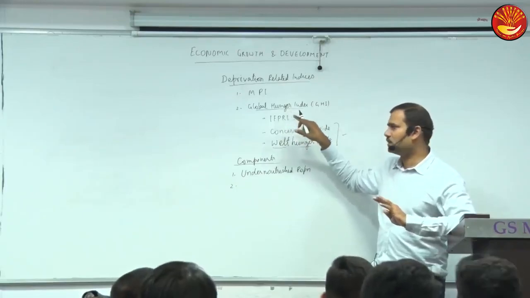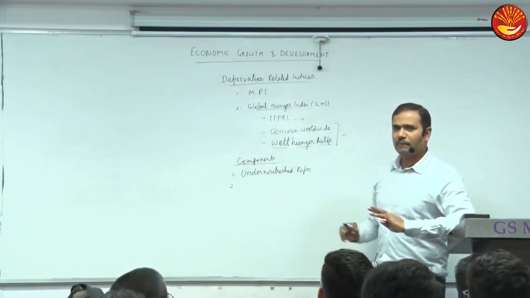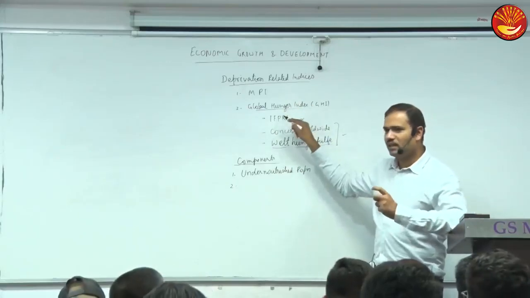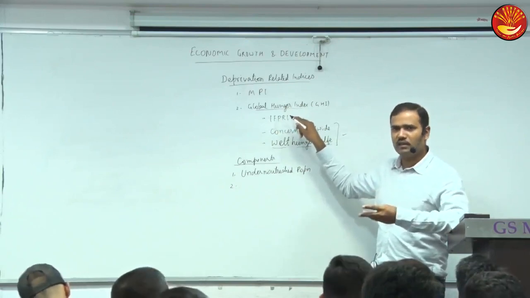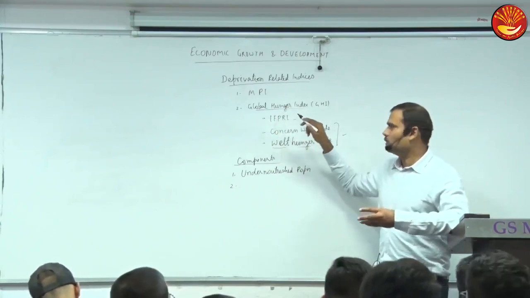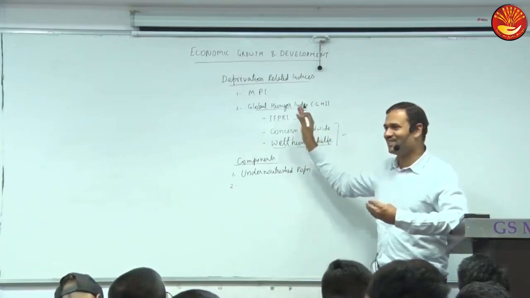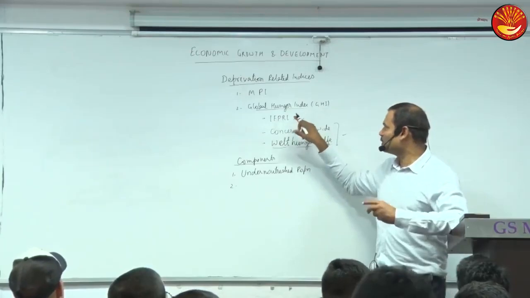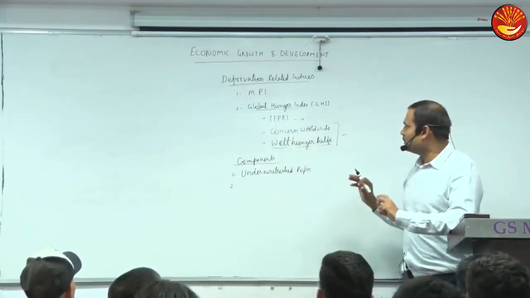But if a person is hungry because of lack of money, then that person must be poor. Not temporary, though. A rich person might be fasting, so we cannot say the person is poor. But if a person is hungry because of lack of money, then certainly will be poor. So which is the major deprivation?